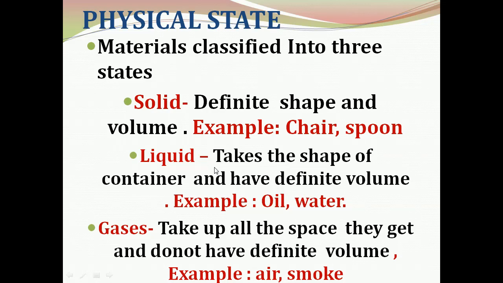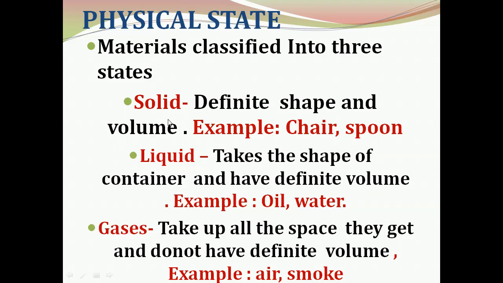Example for liquid: oil, water. Then gases take up all the space they get and do not have definite volume. Example for gases: air, which is a mixture of gases, and smoke. So based on physical state, materials can be classified into three: solid, liquid, and gas.